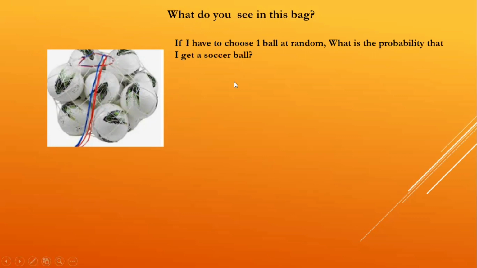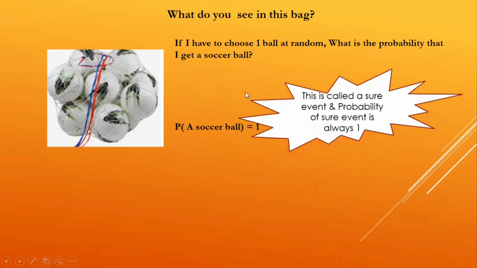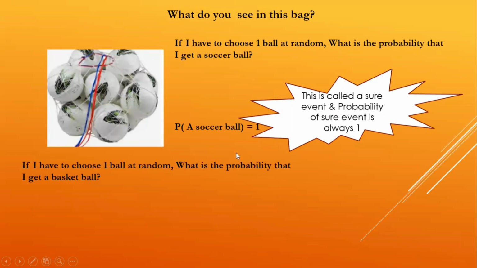Yes, all of the balls are soccer balls. So my probability to get a soccer ball is going to be 1, because it will be number of soccer balls divided by total number of balls. Definitely if there are 8 soccer balls, 8 upon 8 is going to be 1. This type of event is called a sure event or certain event, and the probability of a sure event is always 1.